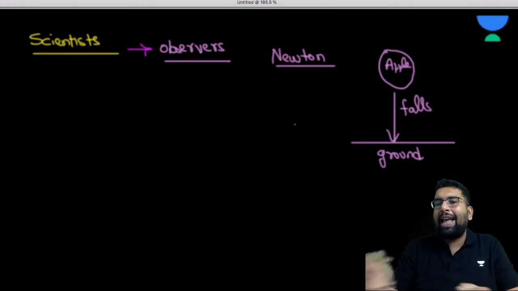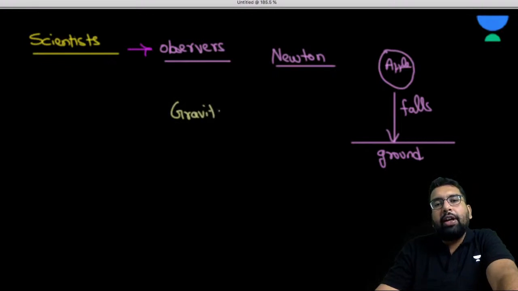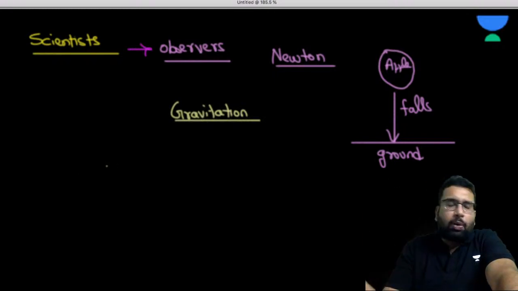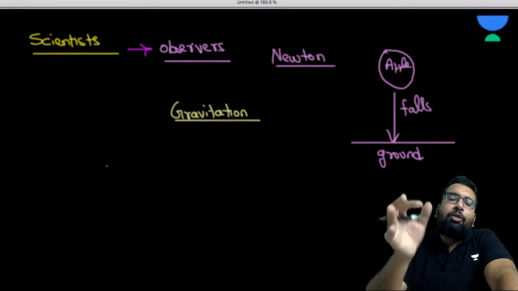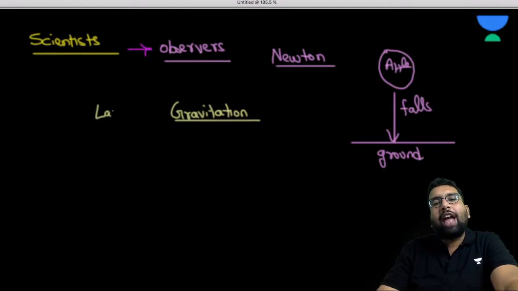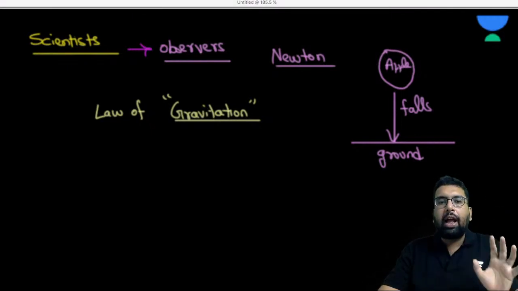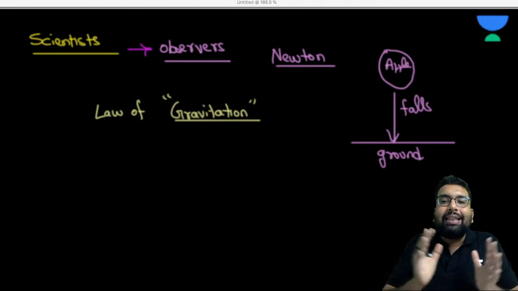Now he observes and he came up with the concept of gravitation. Then he formulated Newton's laws of motion and so many things, but that is a different story. When he saw this apple falling, he came up with the law of gravitation: the apple always fell to the ground. That means there must be some phenomenon given by nature.